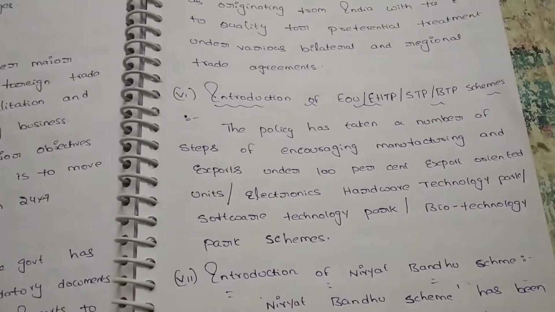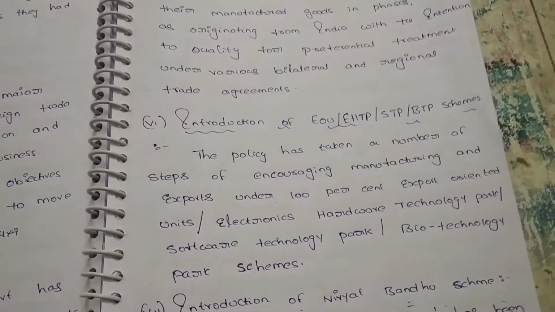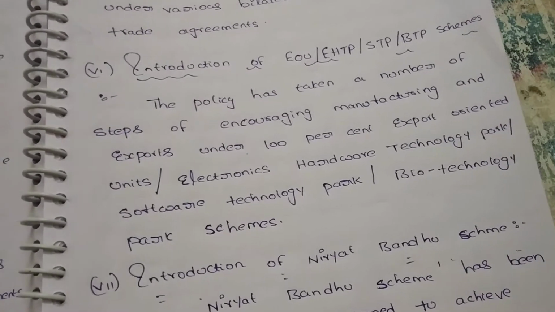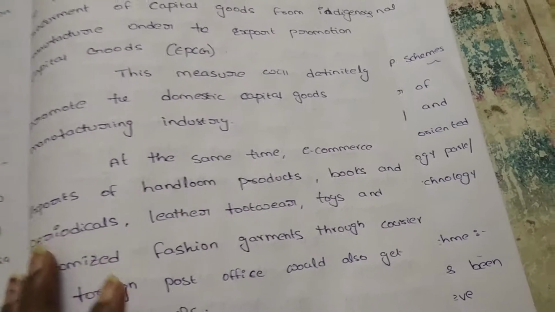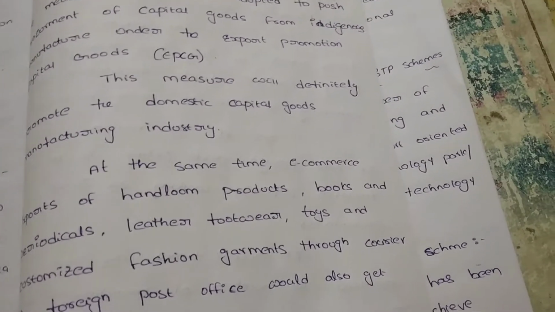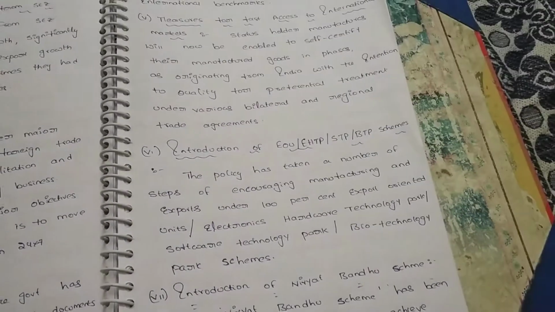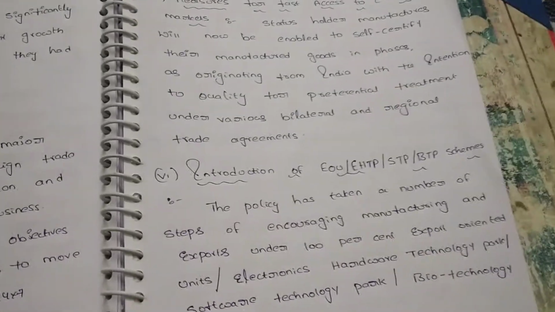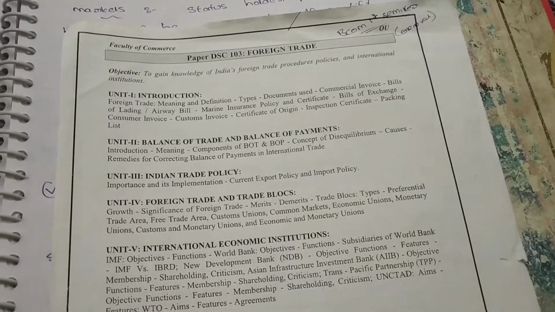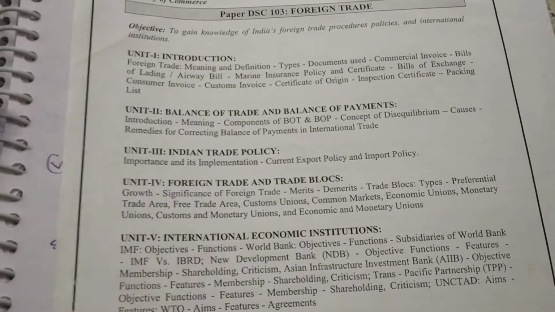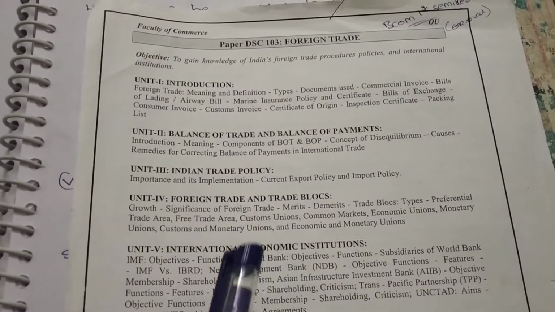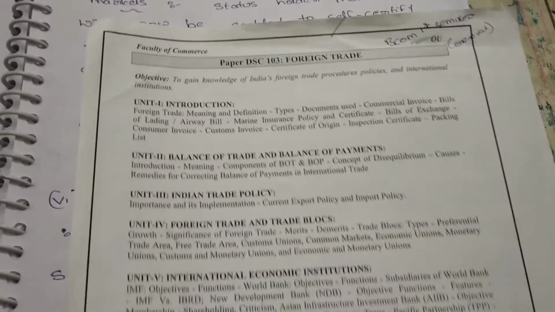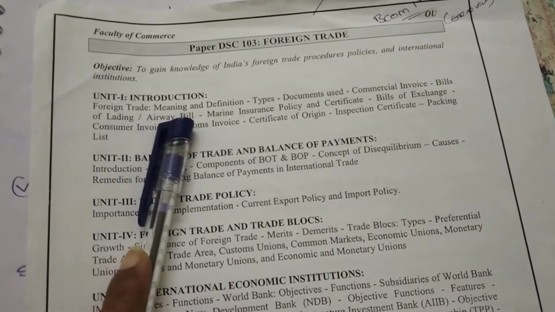Up to now we discussed the current export and import policy, what the objectives are, and also the foreign trade policy settlement and measures announced in the current foreign trade policy. Up to now we completed our third chapter. Let's look at the syllabus paper once. We completed the importance and implementation and also the current export policy and import policy. We also discussed the measures and objectives, and we completed our first unit.